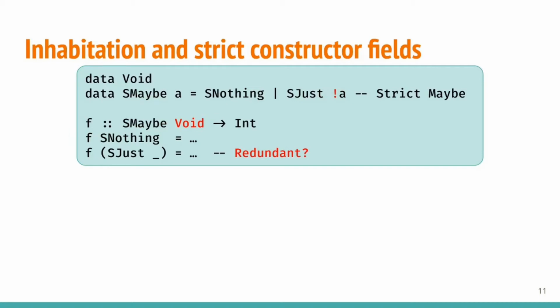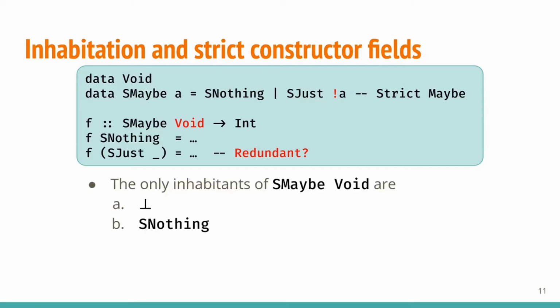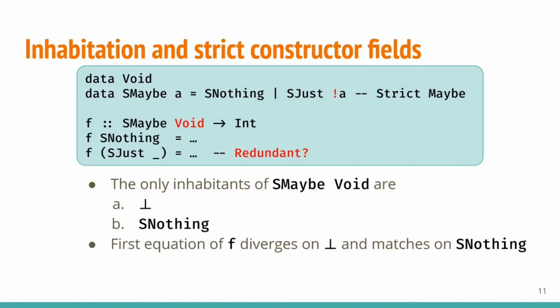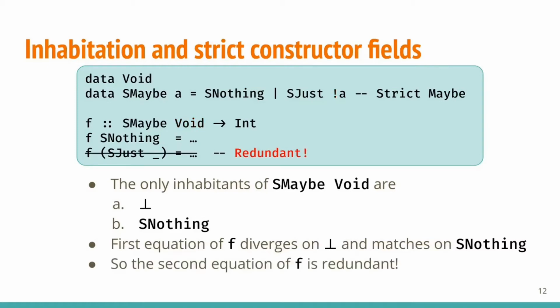We can answer this systematically by enumerating the inhabitants of SMaybe Void and see which equations of f match them. The only 2 inhabitants are bottom and SNothing. SJust of bottom is not an inhabitant because of the strict field. The first equation of f diverges on bottom and matches on SNothing. So yes, redundant. There is no value possibly reaching the second equation.